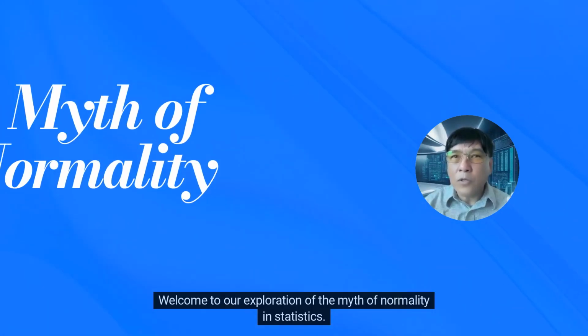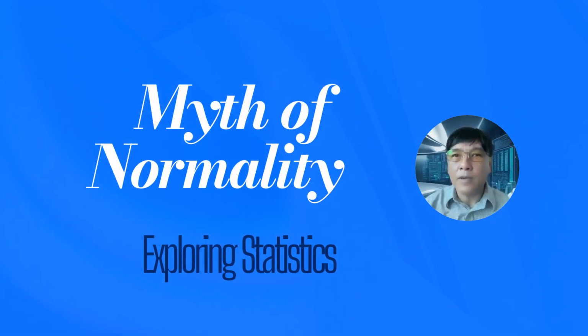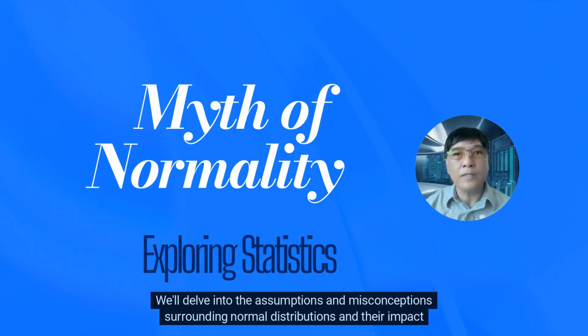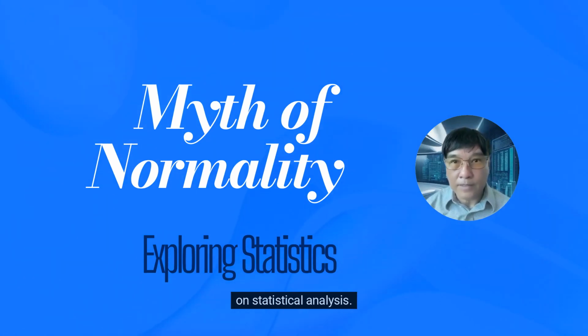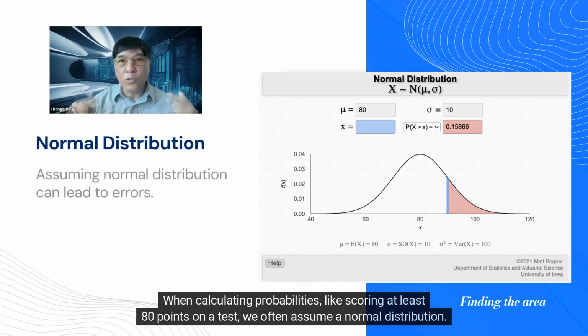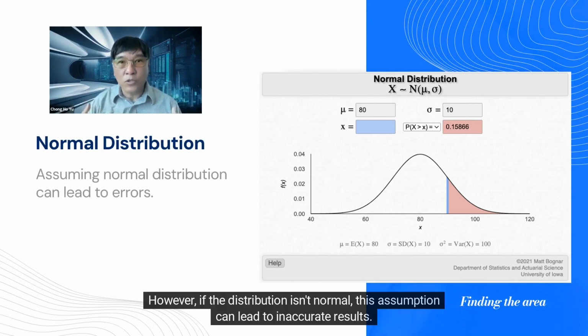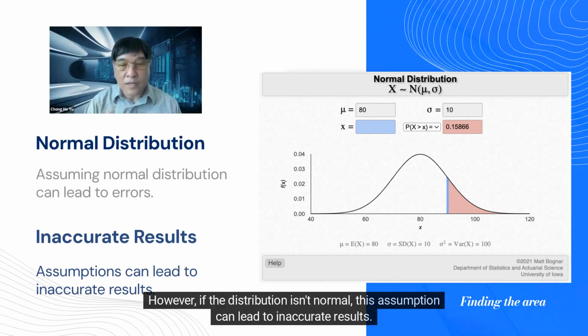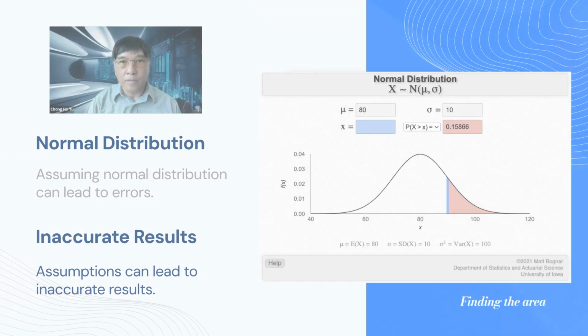Welcome to our exploration of the myth of normality in statistics. We'll delve into the assumptions and misconceptions surrounding normal distributions and their impact on statistical analysis. When calculating probabilities, like scoring at least 80 points on a test, we often assume a normal distribution. However, if the distribution isn't normal, this assumption can lead to inaccurate results.